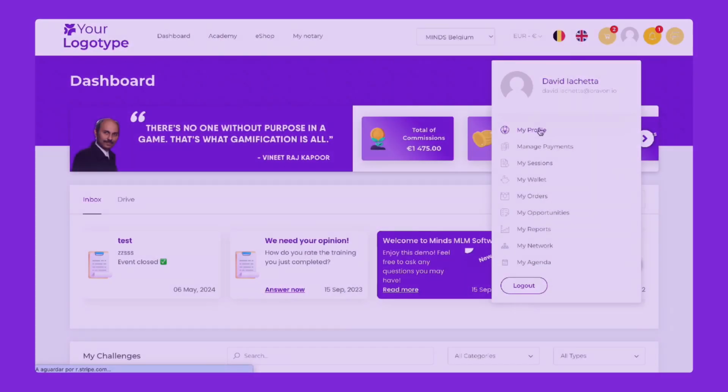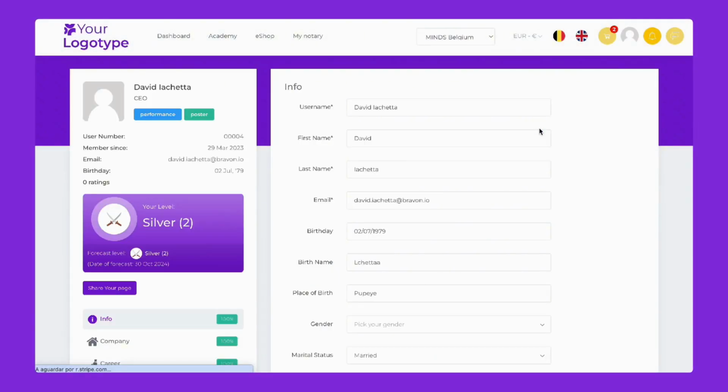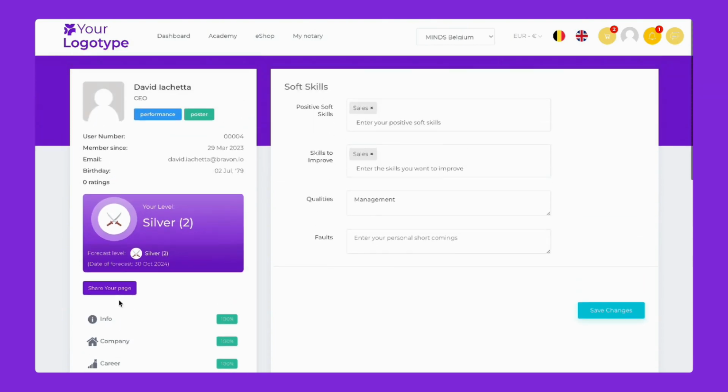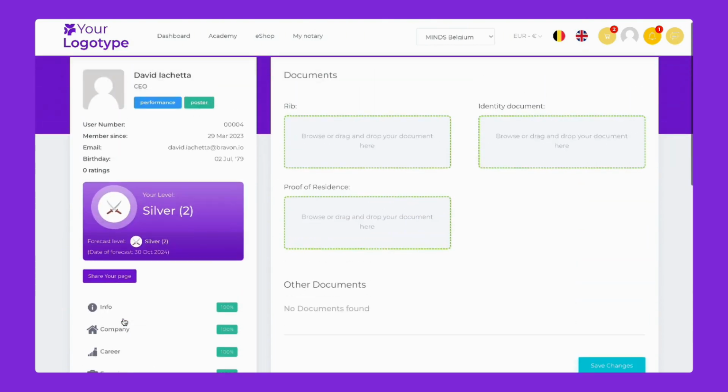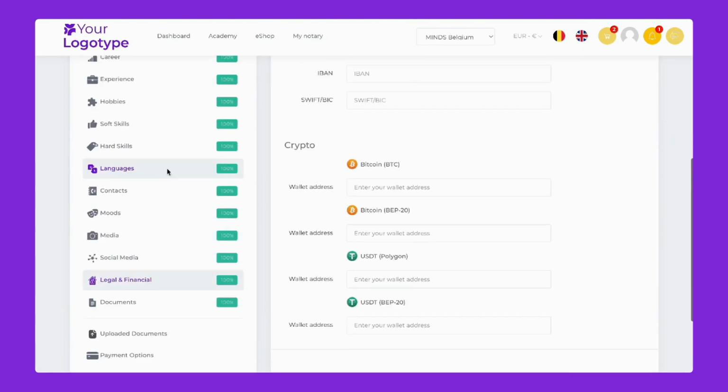Once we've selected an organization, we will delve into the user portal dashboard, focusing on the 6 key pillars of network marketing. Understanding your network is essential in the MLM industry. So let's start with the first pillar, the profile pillar. Inside the profile, you can explore the details of each distributor, including their skills, documents, and legal and financial information.